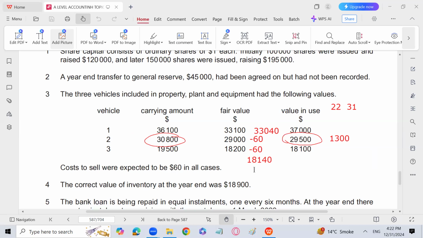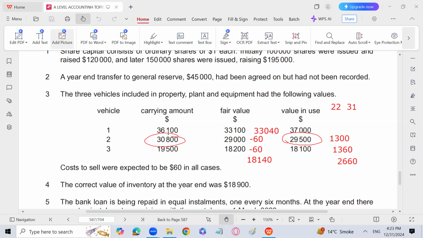So recoverable amount is 18,140 and the carrying amount is 19,400. So the carrying amount is more than the recoverable amount, and that is going to be the impairment loss, which is going to be 1,360. And the total impairment loss is going to be 2,660 on all the vehicles.